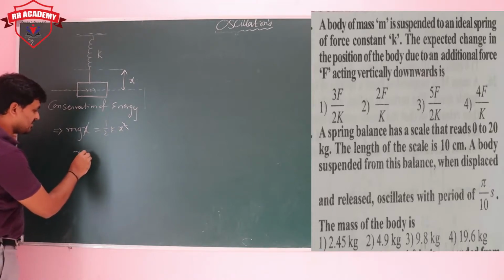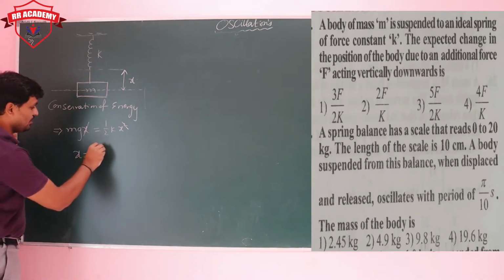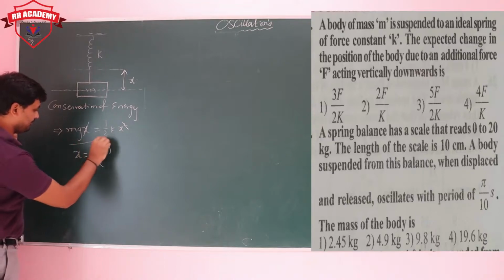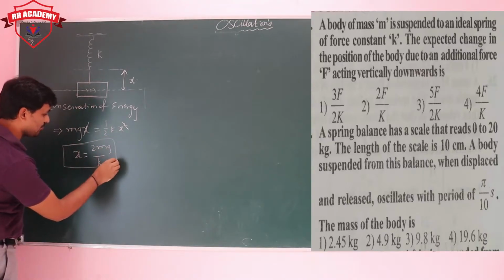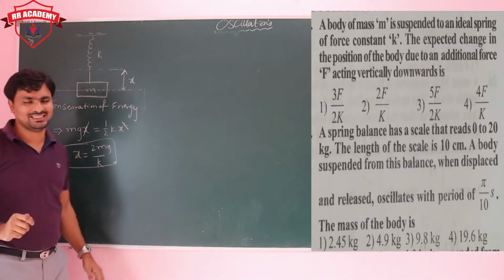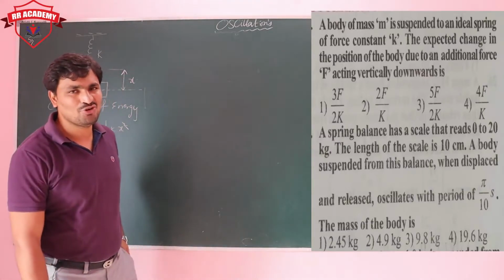Now see here how much you can get. The value of x is simply 2mg upon k. This is the maximum extension due to the own weight.